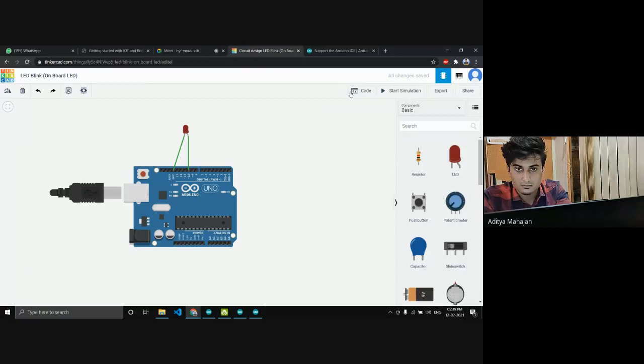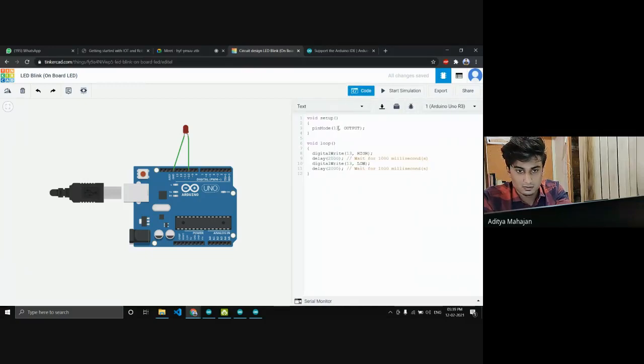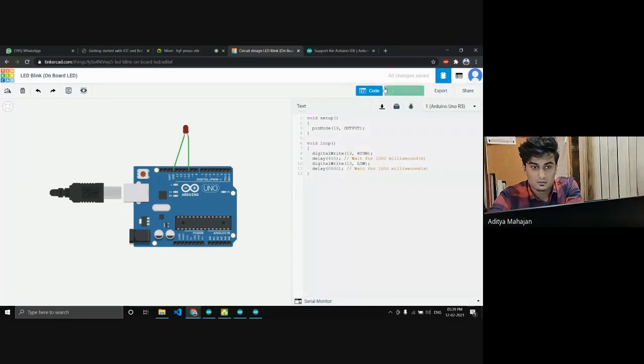So now I'll change up the code, pin number 10. Let's see what happens.